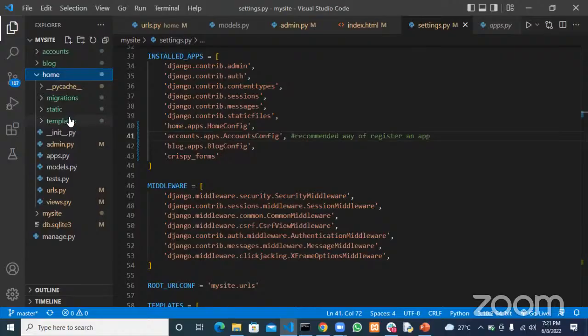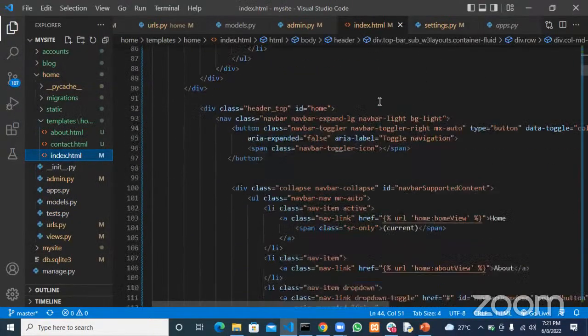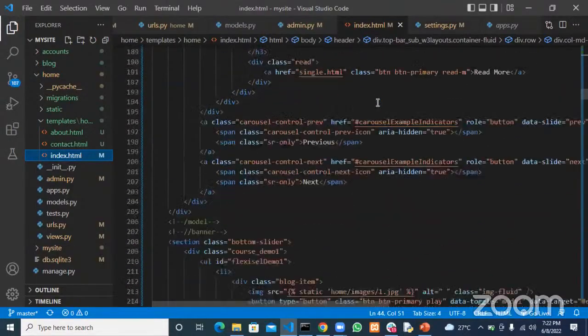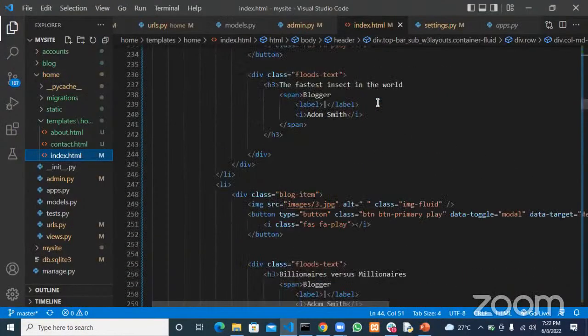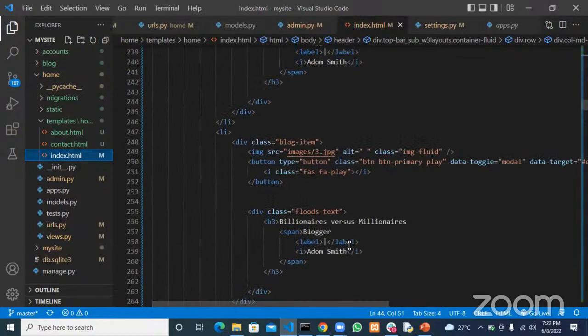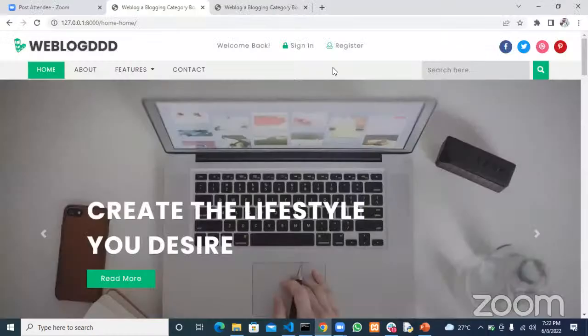If we look at our template, I want to make a model. I want to create a table that matches what is going on here in this template. I want to make a table that matches this block. That's what I'm trying to do here.